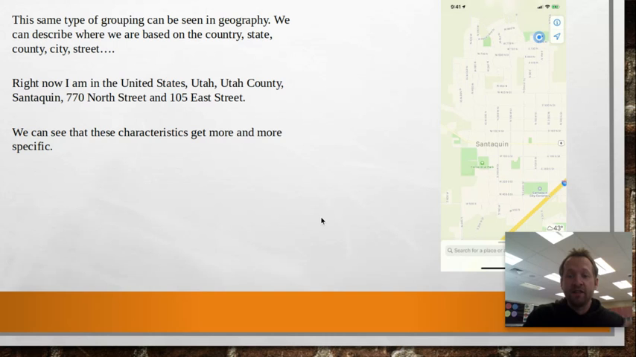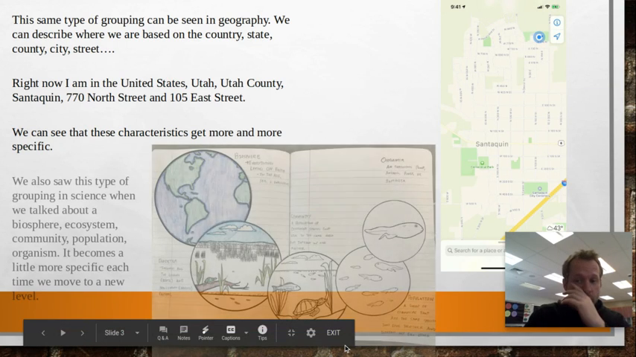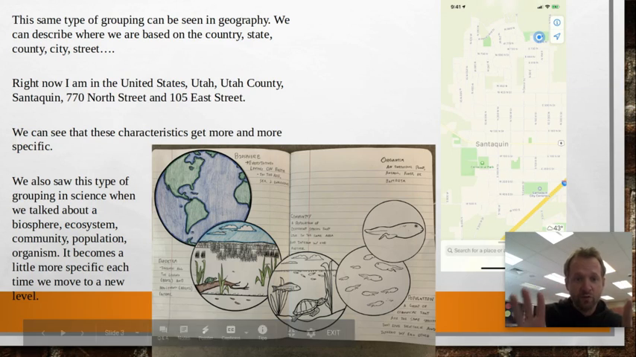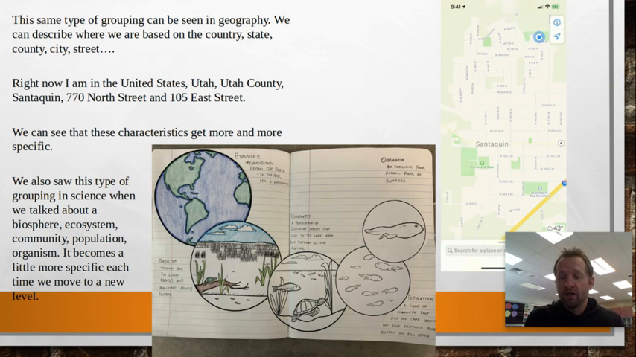One other place you've seen it, you saw it here in school, was when we were talking about ecosystems. In my classroom, we made this chart. These have been broken up into a biosphere, and then inside the biosphere, there are ecosystems. And inside an ecosystem, there is a community. And inside a community, there is a population. And inside a population, there are individual organisms, right? So we've got that hierarchy here as well. So we're going to have that with numbers, as well.